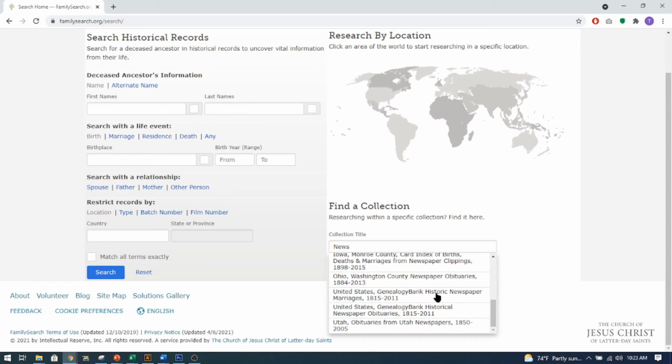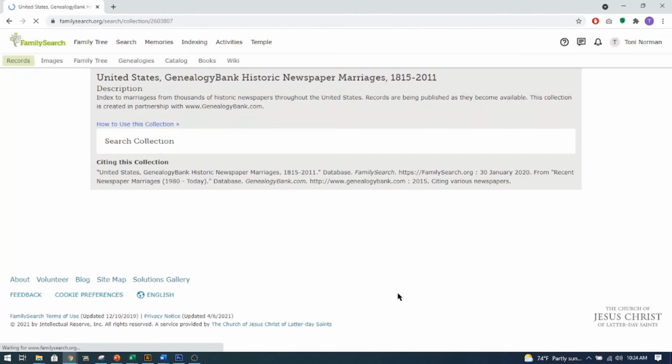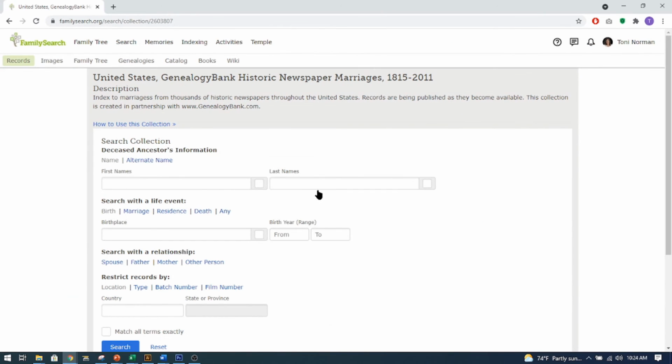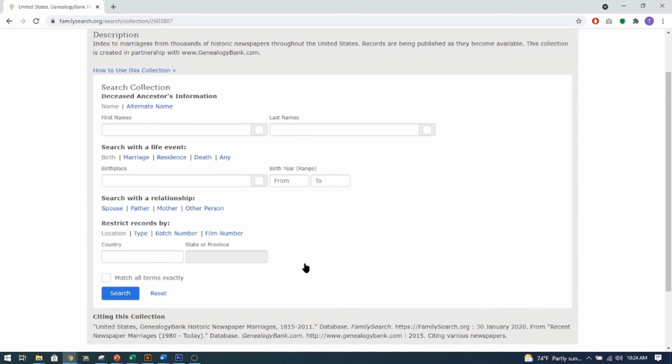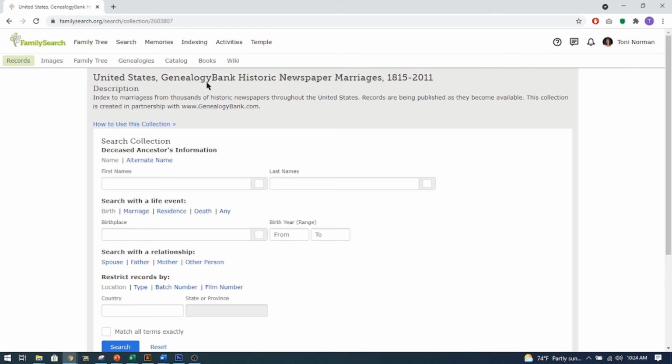But we have Genealogy Bank newspaper, historic newspapers, and you notice there's two of these. So you can click on those, and then you can type in a name here. Anyways, pretty simple, but that's how I found a lot of those other articles, was looking through this news genealogy bank and finding names and searching that way.